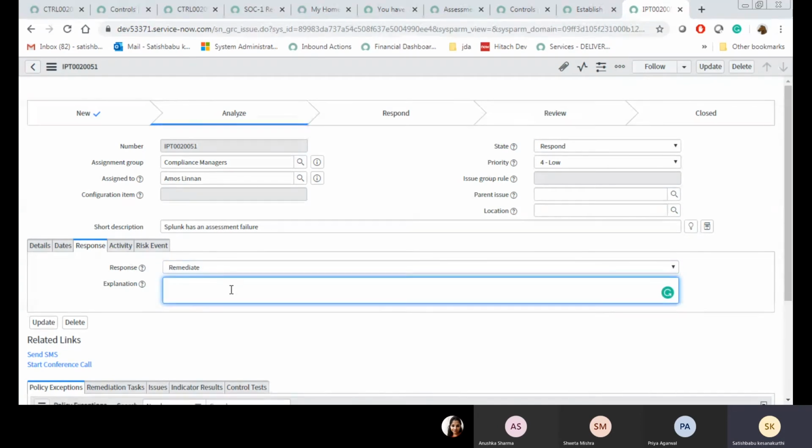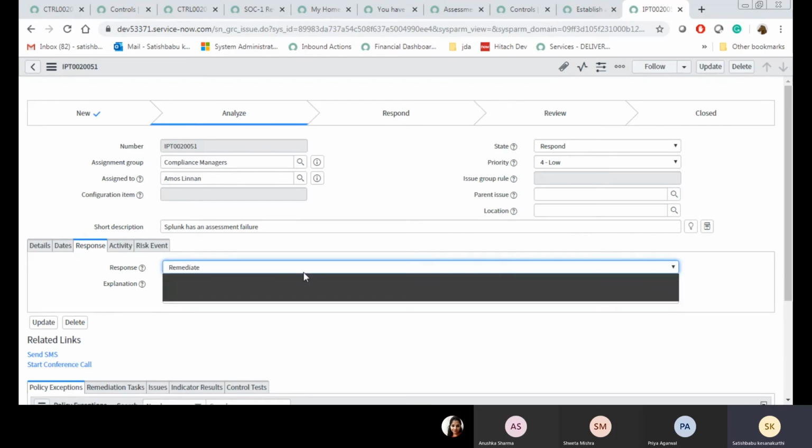You are going to give the steps below here. Step 1, implementing the control. This is one remediation.